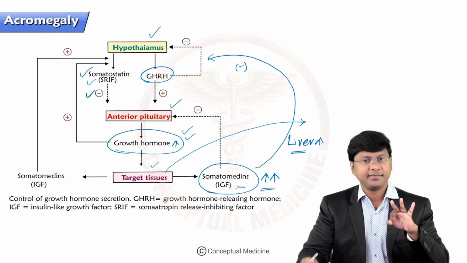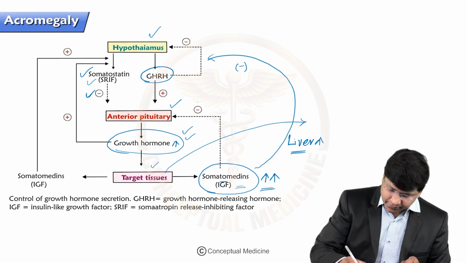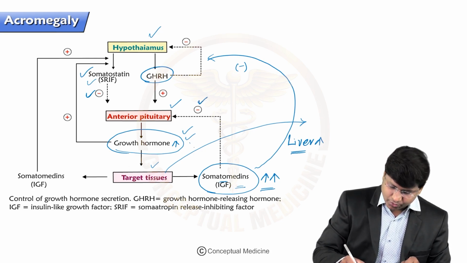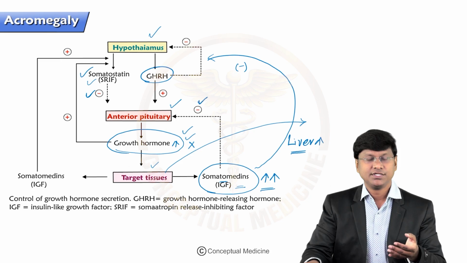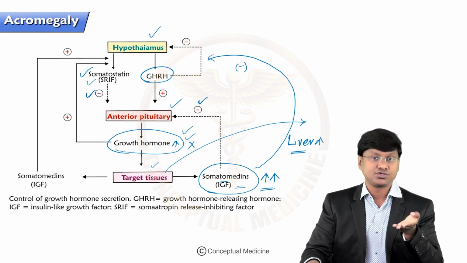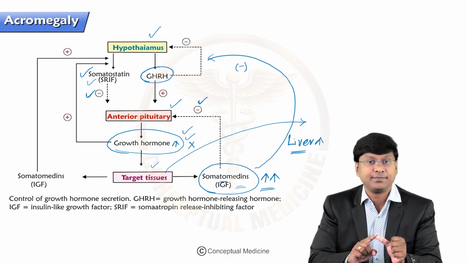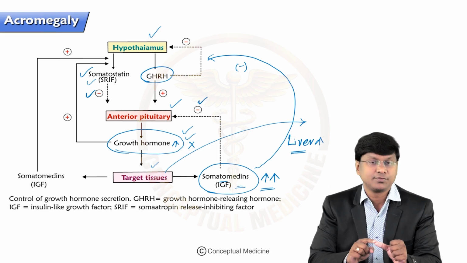And the third important mechanism is that increased somatomedins will also inhibit the anterior pituitary, and thereby growth hormone secretion does not occur. So whenever there is an increase in somatomedins, they will stimulate the hypothalamus to produce somatostatin, and thereby growth hormone secretion will be inhibited from the anterior pituitary.